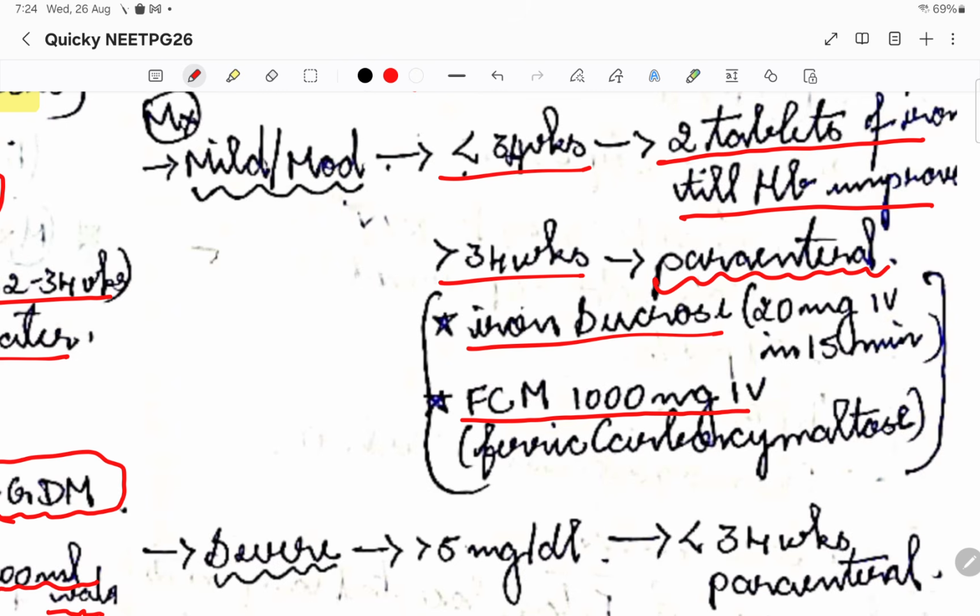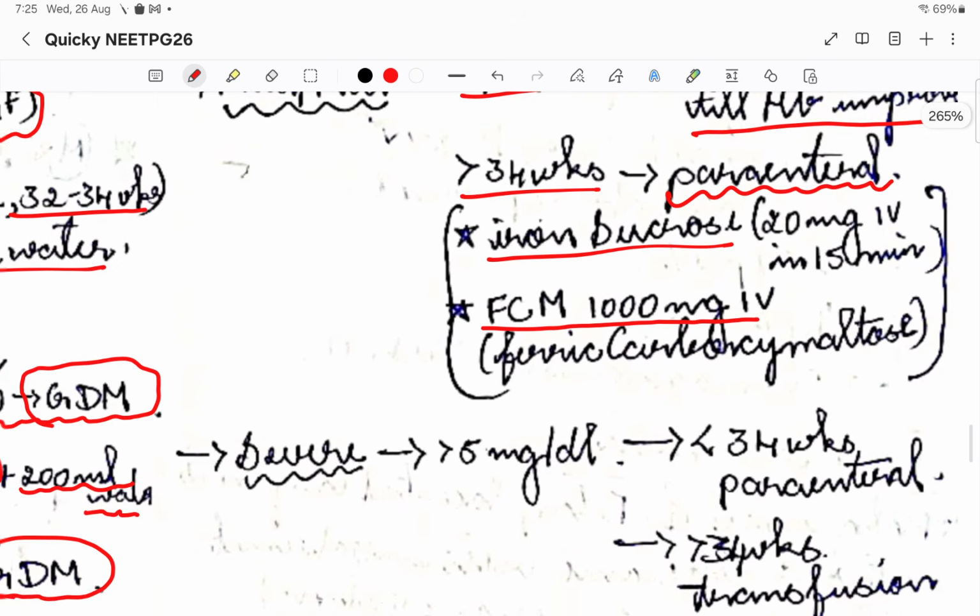Remember, right, in internship on Saturdays, some PGs would tell us, please monitor this patient for this transfusion and all. It used to be a headache for us. So this is the thing. More than 34 weeks, when we used to use this method, that is iron sucrose and FCM. Okay, that is ferric carboxymaltose.